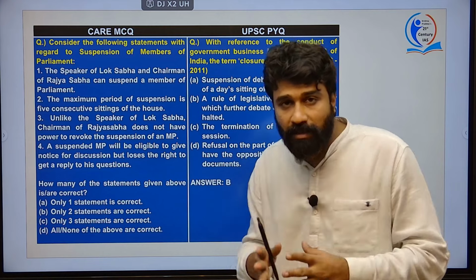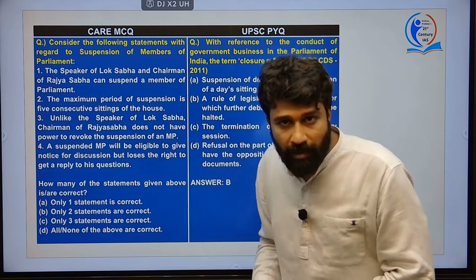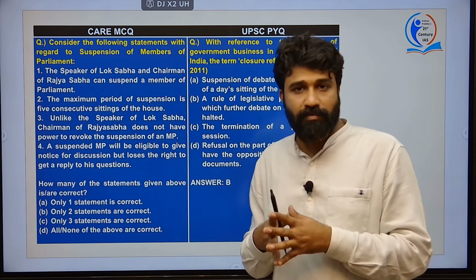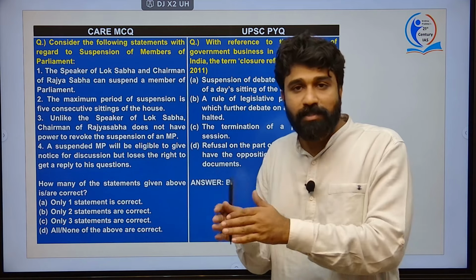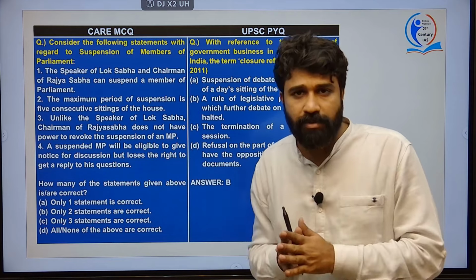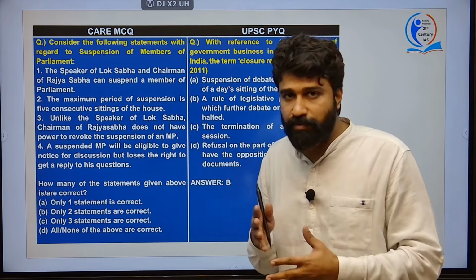Actually, even the Speaker of the Lok Sabha may have such an authority to suspend a member of the House because of gross violation of the code of conduct of the House. However, the Speaker of the Lok Sabha cannot revoke the suspension of such a member of Parliament; the entire House has to go for the revoking of such suspension of a member of Parliament.